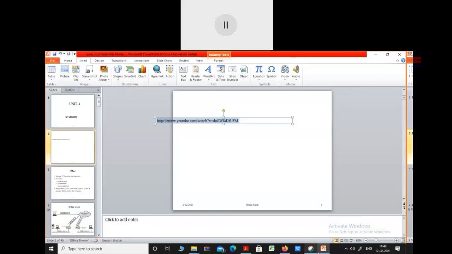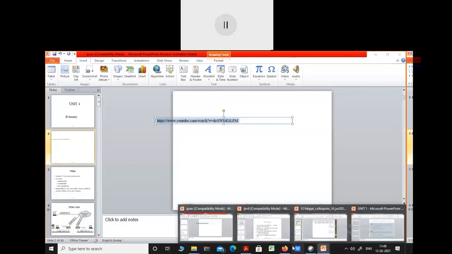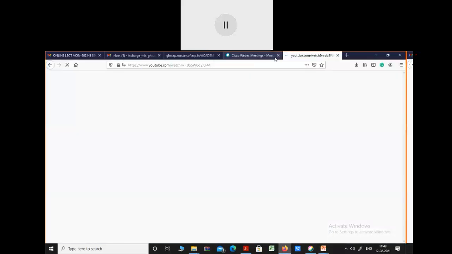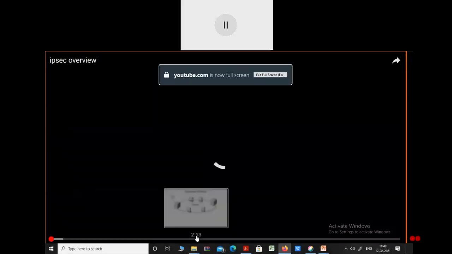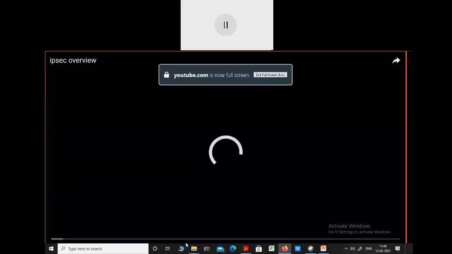I don't know, but if the internet is good, then you can see how this IPv6 is working in tunneling mode. I think you cannot listen, but you just see.